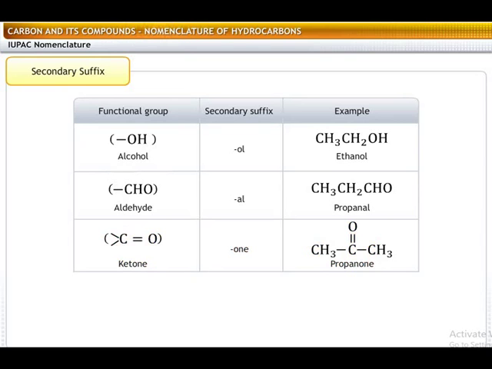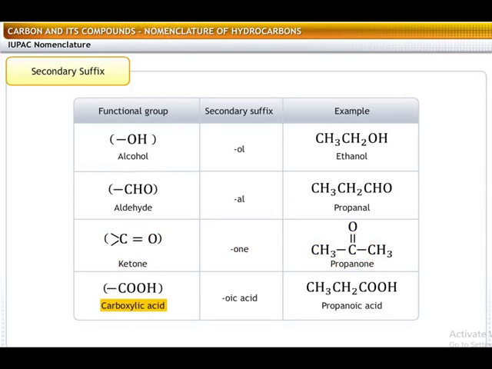Now, let's write the IUPAC name of a carboxylic acid. As per the given table, the molecule contains three carbon atoms. Therefore, the root word should be prop, and as it is saturated, the primary suffix should be "ane." However, there is a functional group COOH, which means you need to use a secondary suffix. Remove the "e" from alkane and add the secondary suffix "oic acid." Therefore, the IUPAC name is propanoic acid.